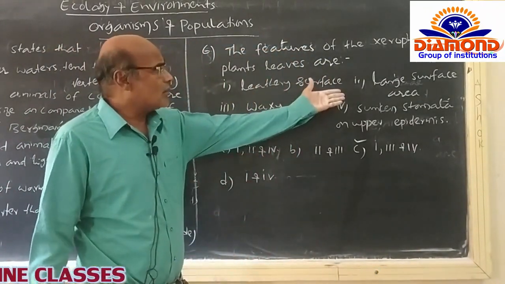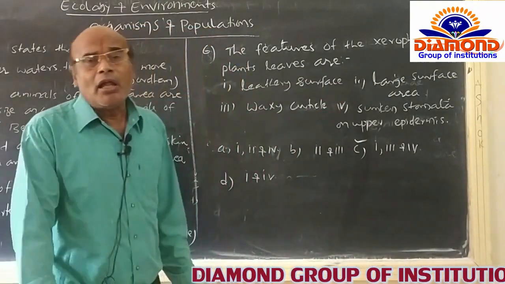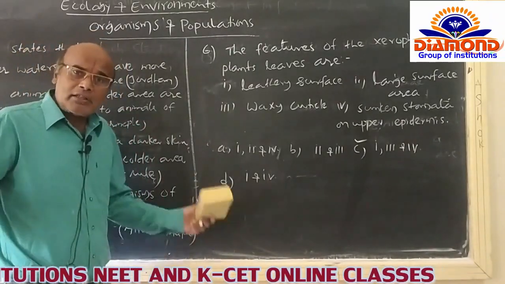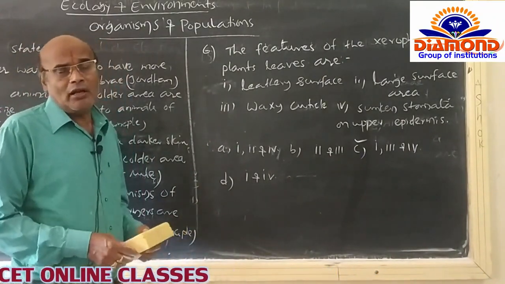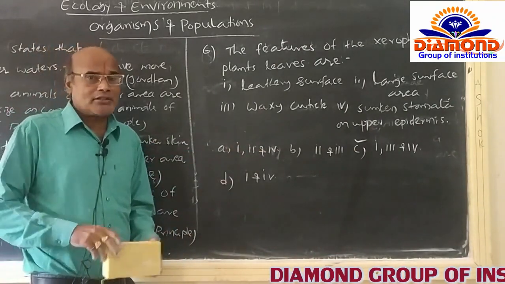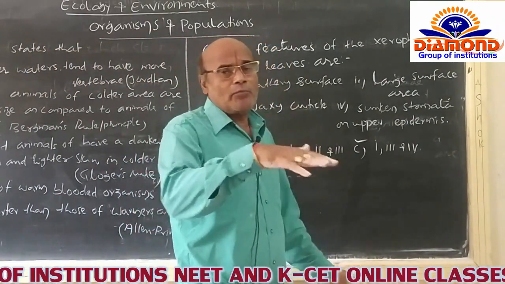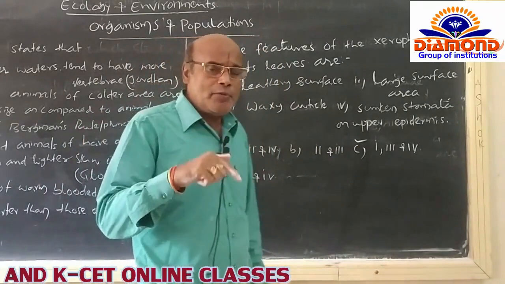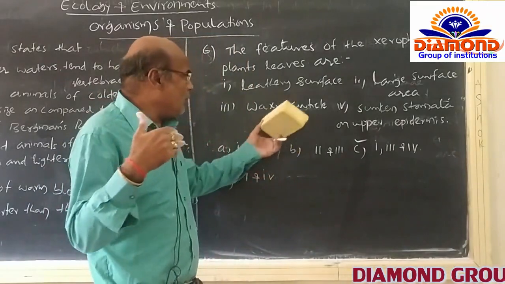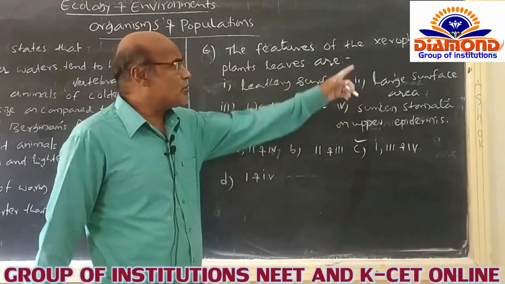transpiration. And like that, the second, large surface area, is not at all concerned with the leaves of the xerophytes. The large surface area may be present in the xerophyte, certainly they lose more water through the surface of the leaves itself. And the third option, waxy cuticle. Waxy cuticle is naturally present, and that will not permit the stomatal erection. The waxy cuticle minimizes the rate of transpiration among the limbs of the xerophytes.